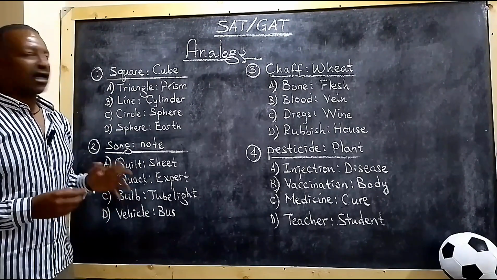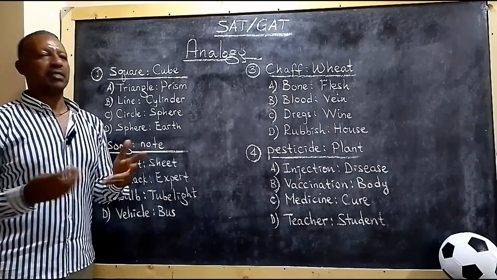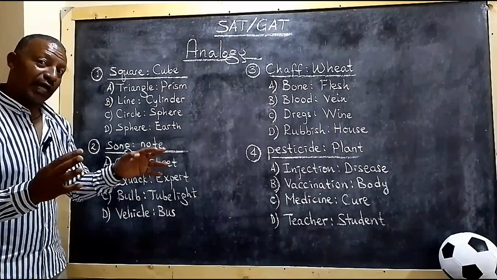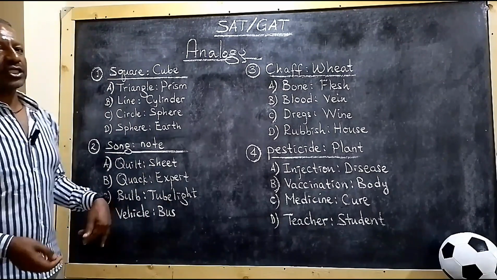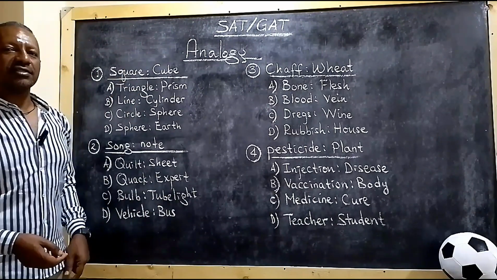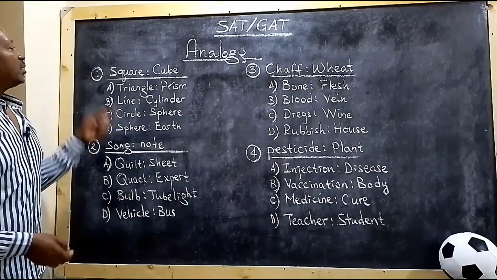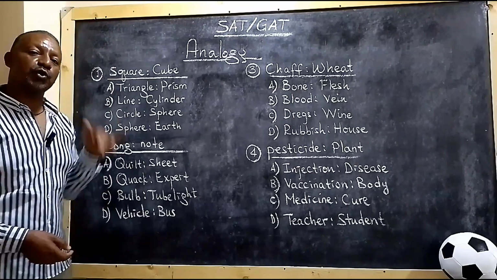You have to have some kind of experience, otherwise you must be some kind of mother tongue speaker so you can understand easily. Otherwise, it's a little bit challenging. So let's try. These questions are taken from standardized tests, SAT and GAT. So as you know, we have to understand the relationship between the 2 analogies before we go to the choices.